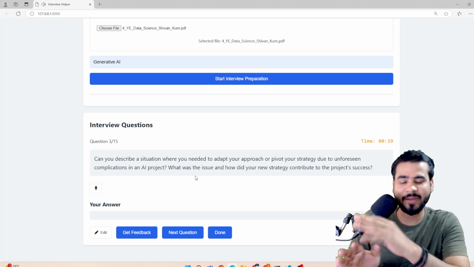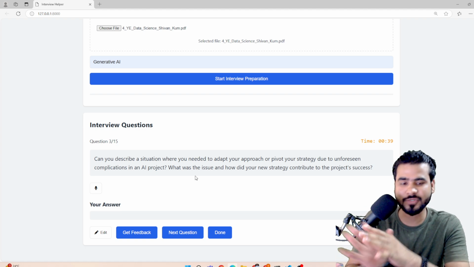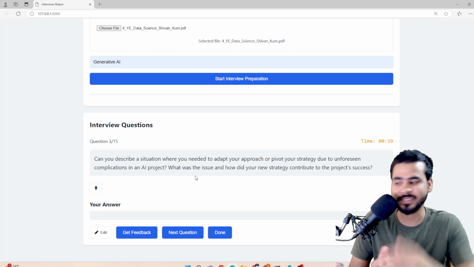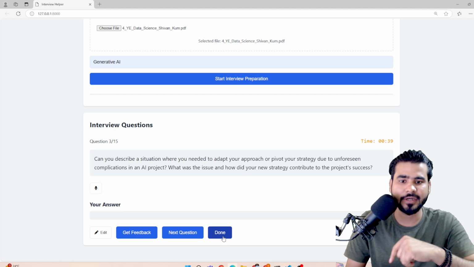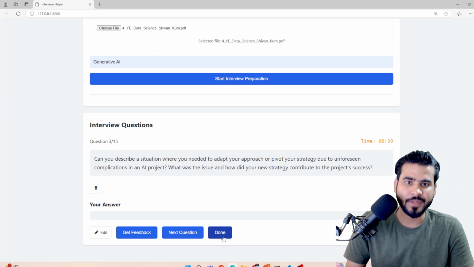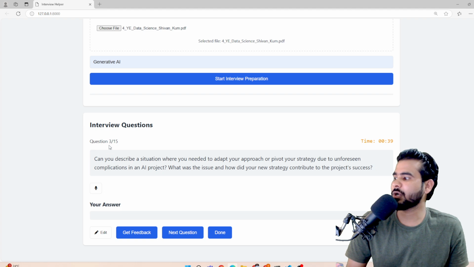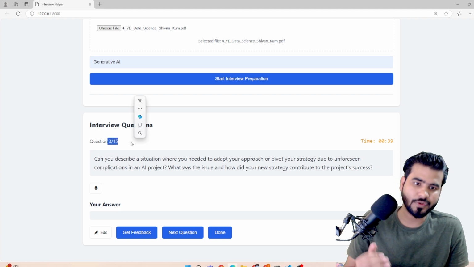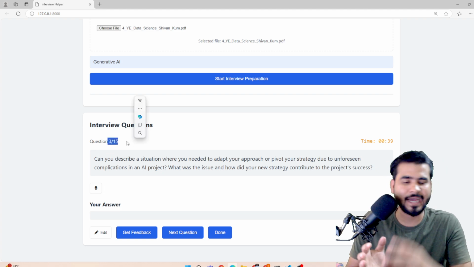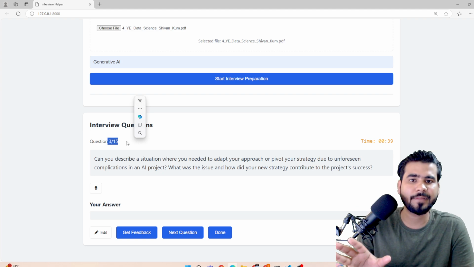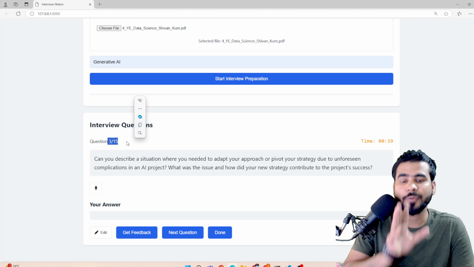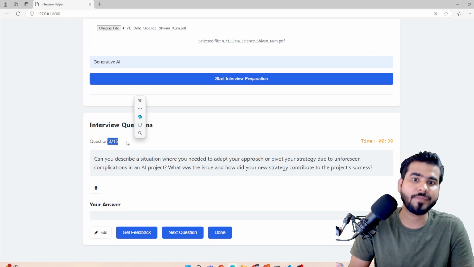Okay, so here I'm just going to write a random answer so that we can generate the report. Now as you can see, we have the Done button. Whenever I click on this Done, we will get the entire report. We can get a total of 15 questions related to the tech stack plus whatever projects we have mentioned. As I mentioned, this application will help you prepare for the second round of the interview.